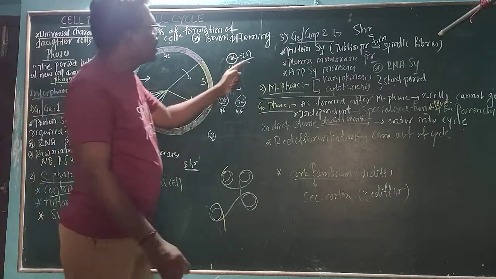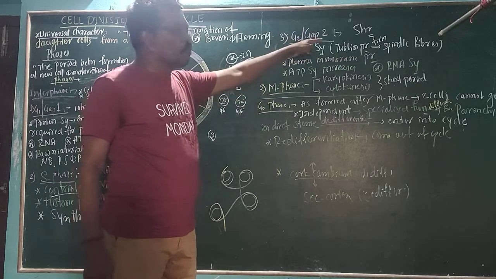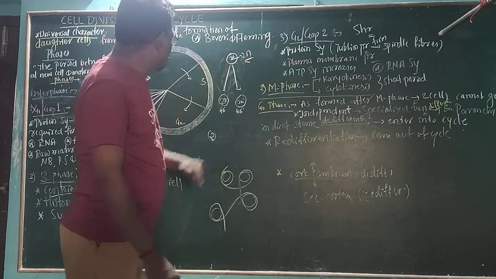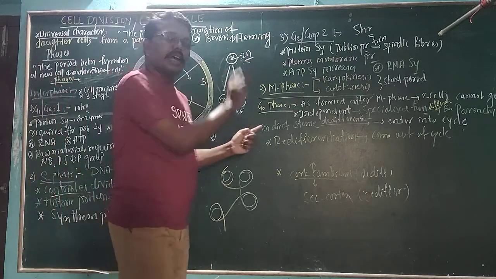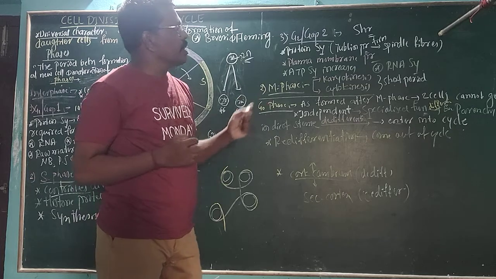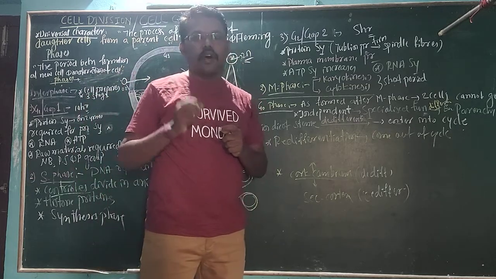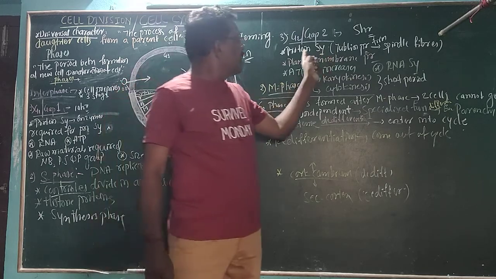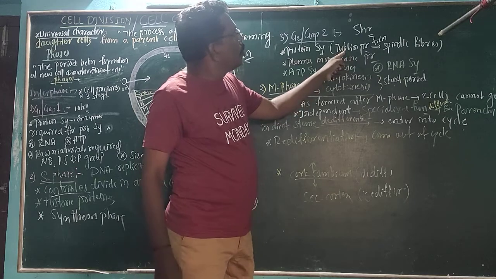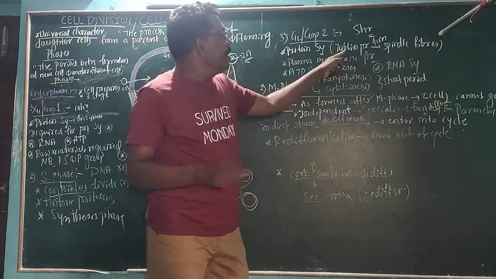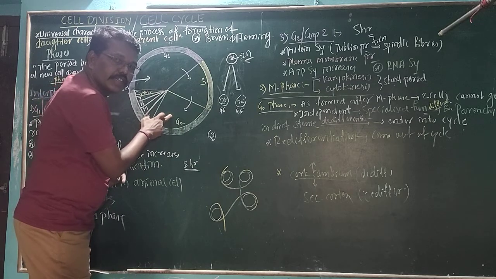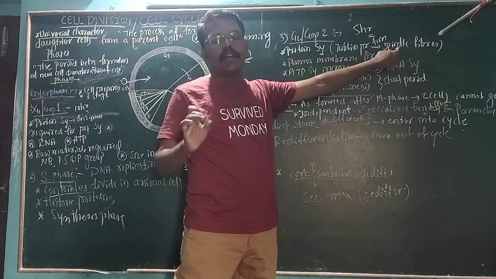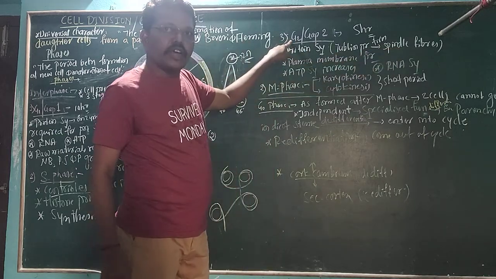Then the next one is the G2 phase, or gap 2. It will require a minimum of 5 hours. Here once again protein synthesis will be done, especially the proteins which are helpful for the formation of spindle fibers during cell division. That protein is tubulin protein. Tubulin protein will be synthesized within the G2 phase, and it is helpful for the formation of the spindle fiber.